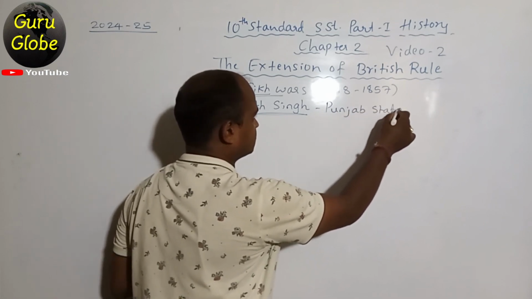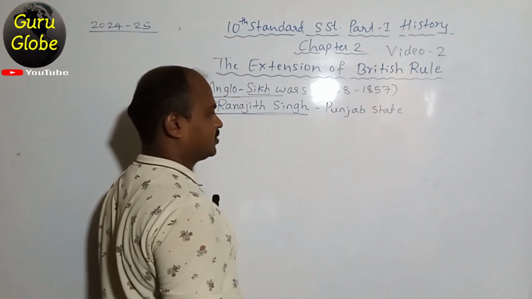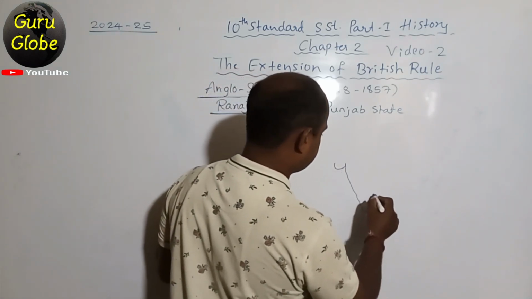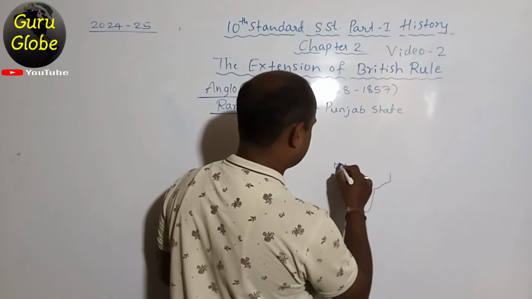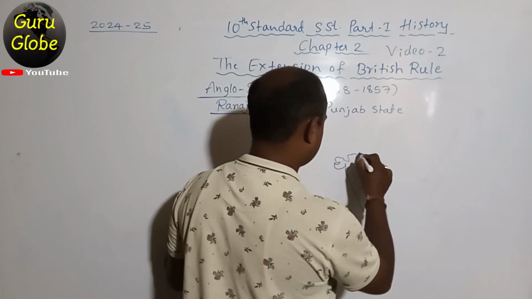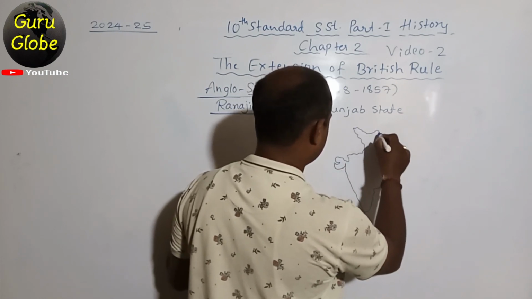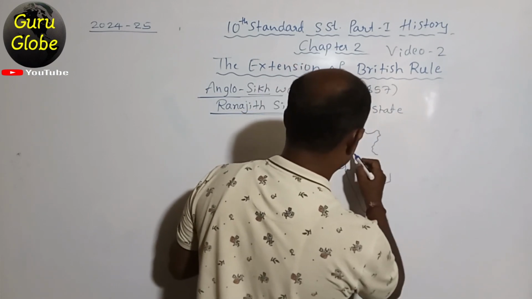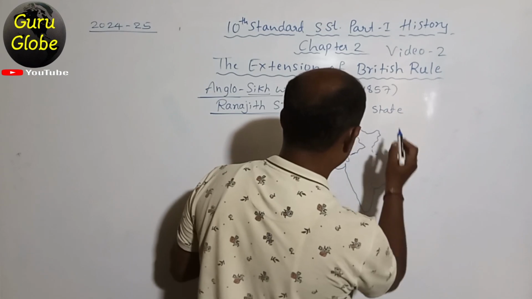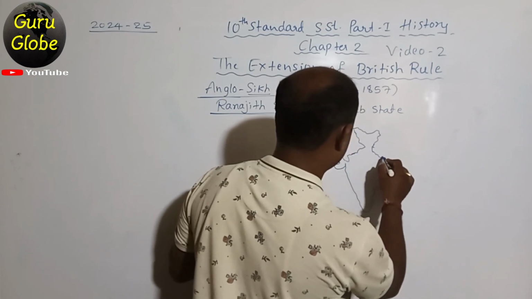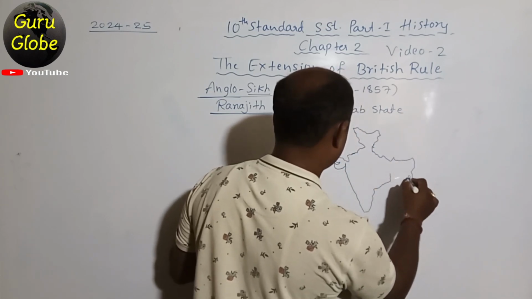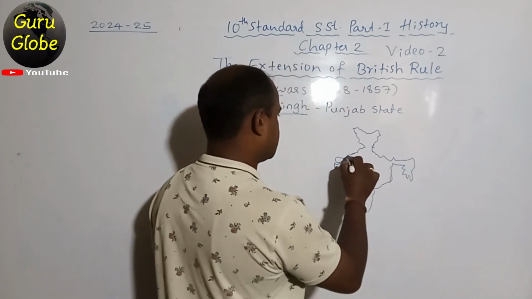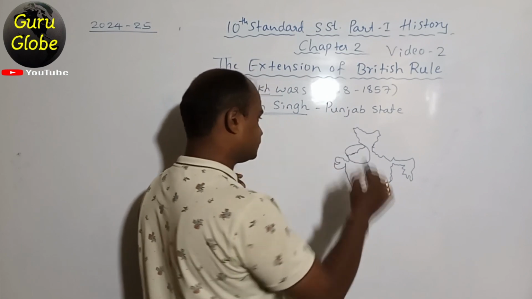Punjab state. On the India map, you see the Punjab state. This part, Punjab.